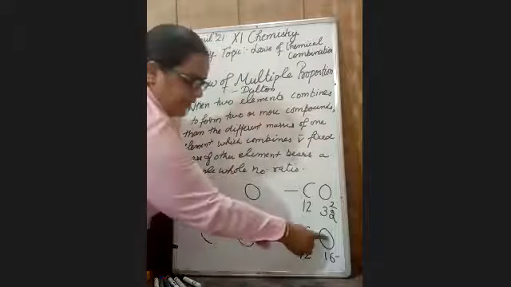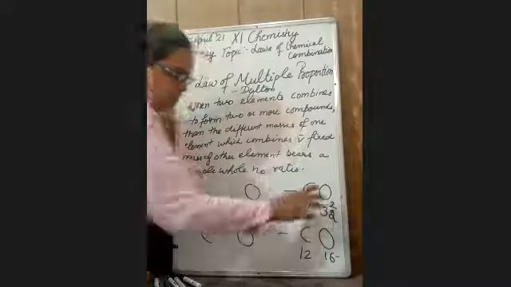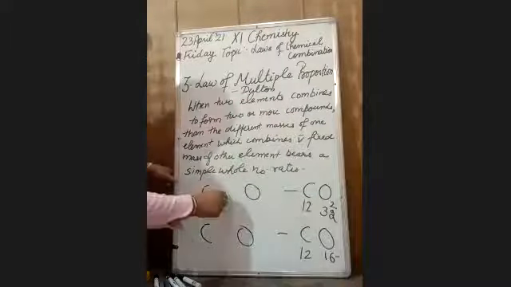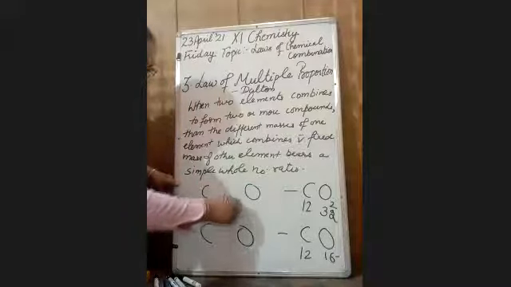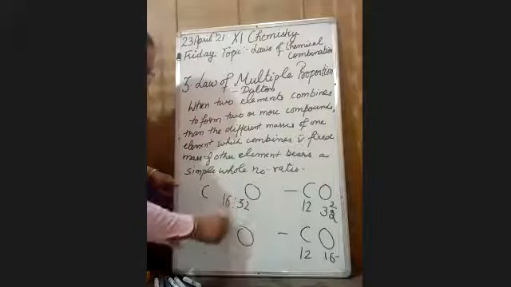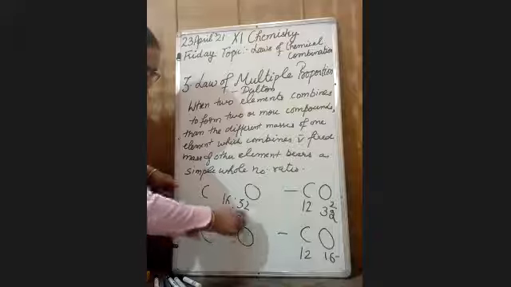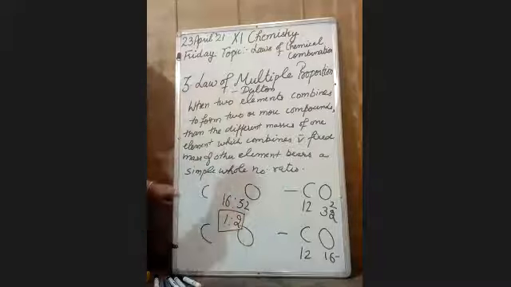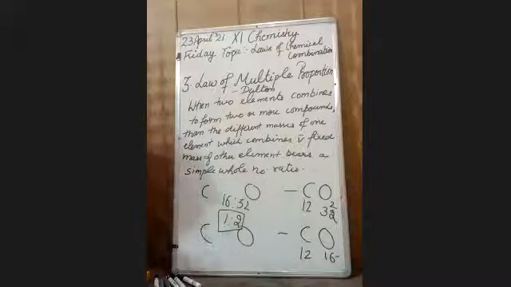If I take the ratio of oxygen in these two compounds, it will be 16:32 or 1:2. So it is a simple whole number ratio. This is the law of multiple proportion.